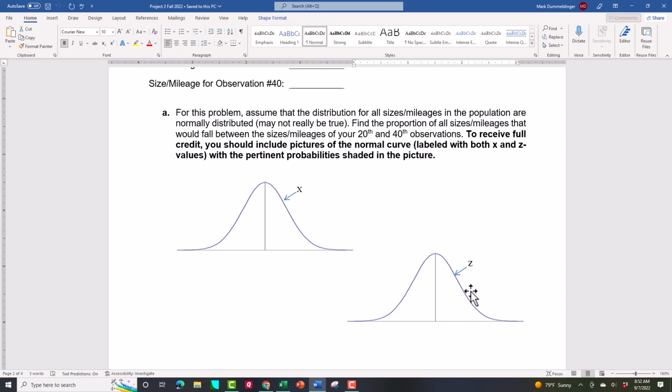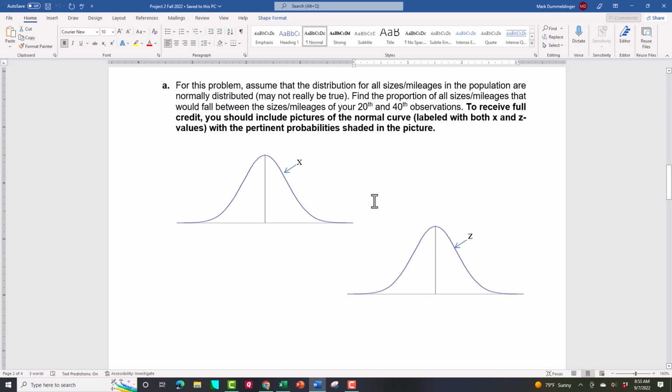Now the table that I'm using in class is the inside probability table. If you Google it, there's a good chance you're going to find a cumulative table. They both work. It doesn't matter which one you use, but however you're finding the probabilities, I want you to show me where that is. Shade it in, put an arrow to it, and tell me what the probability is. Show me a probability somewhere. And actually for this problem, you're probably going to need 2 of them and then solve the question.